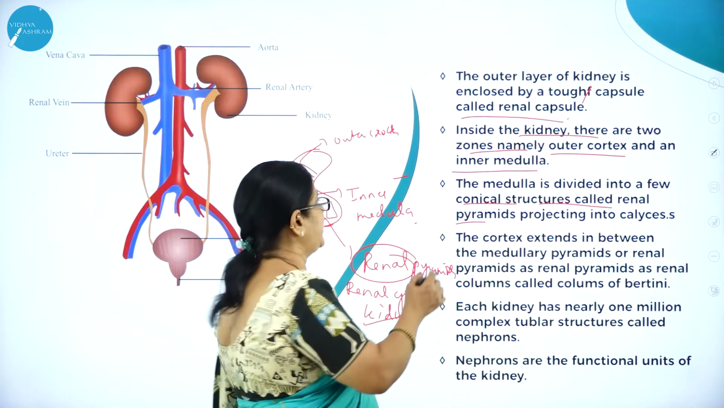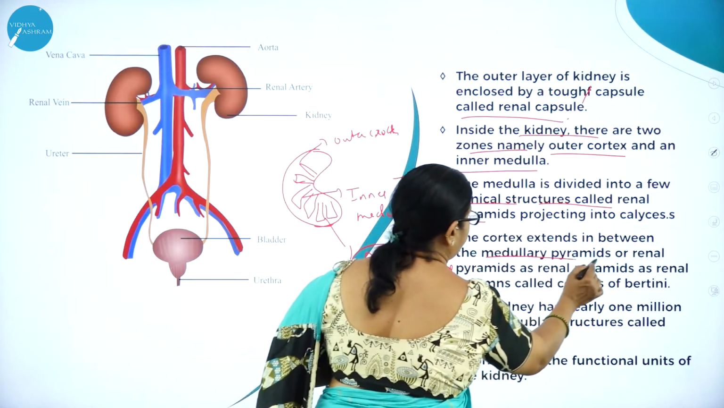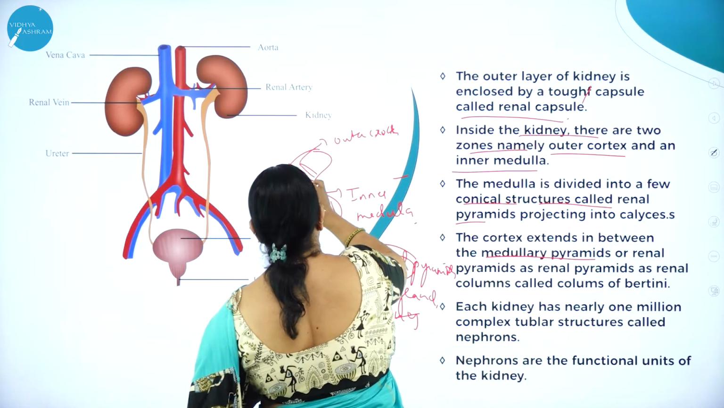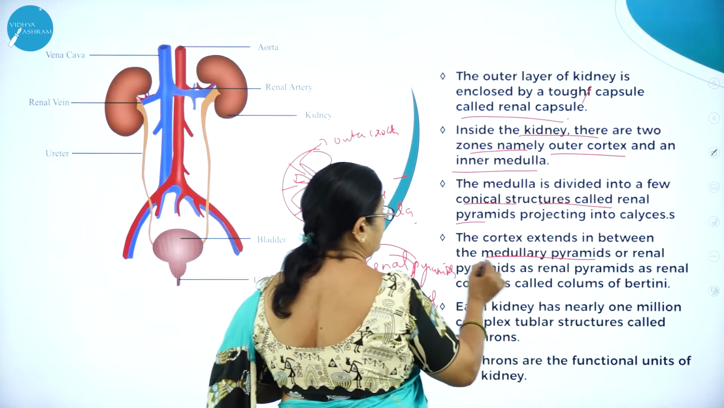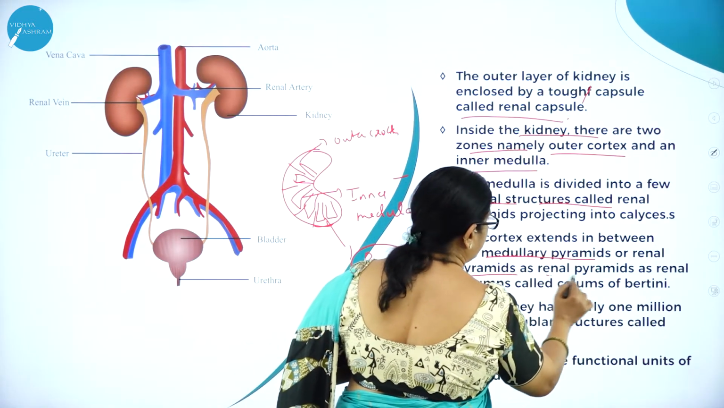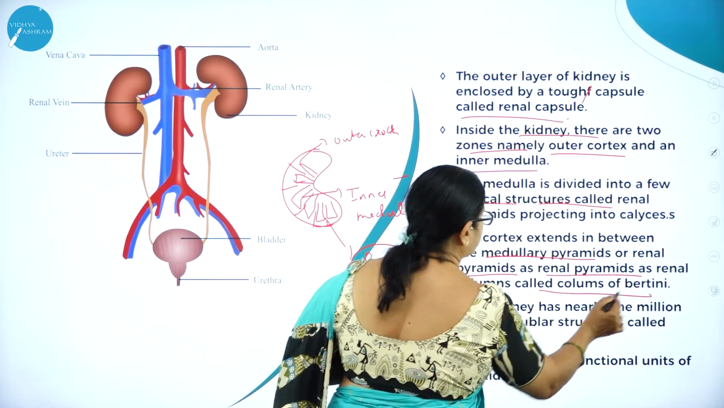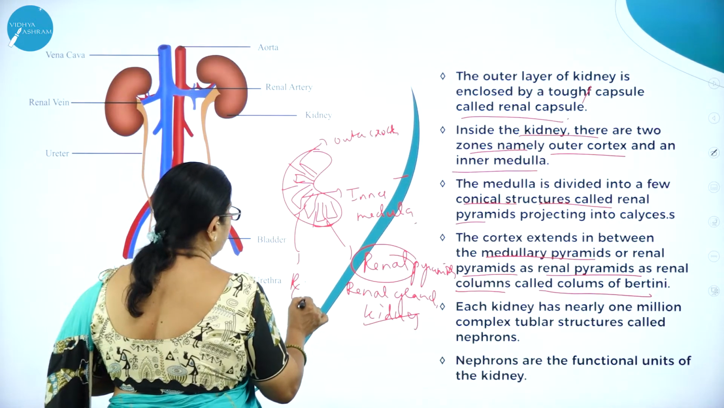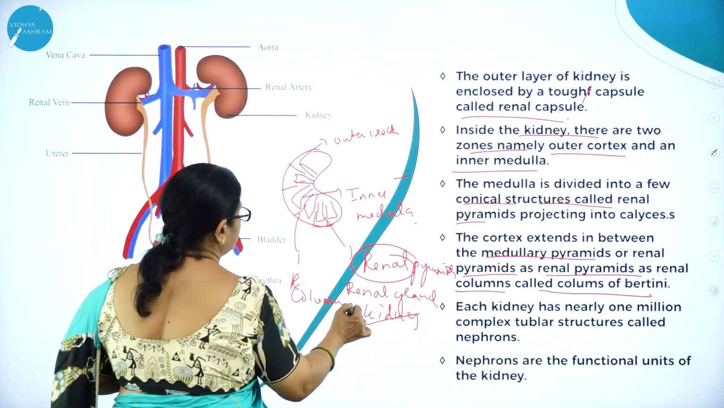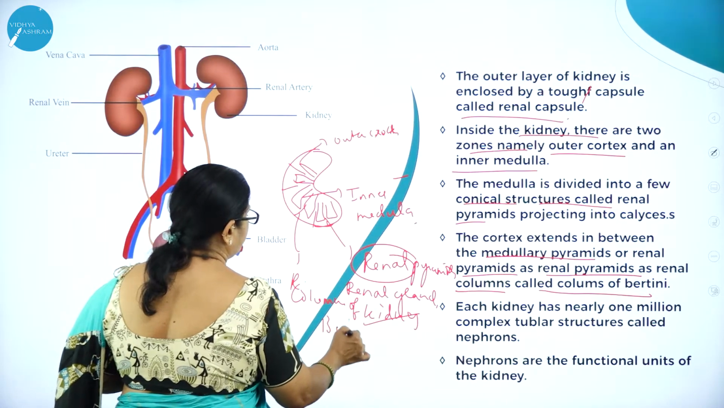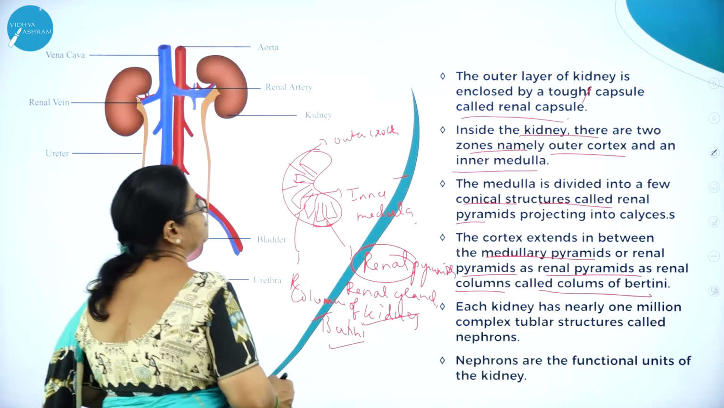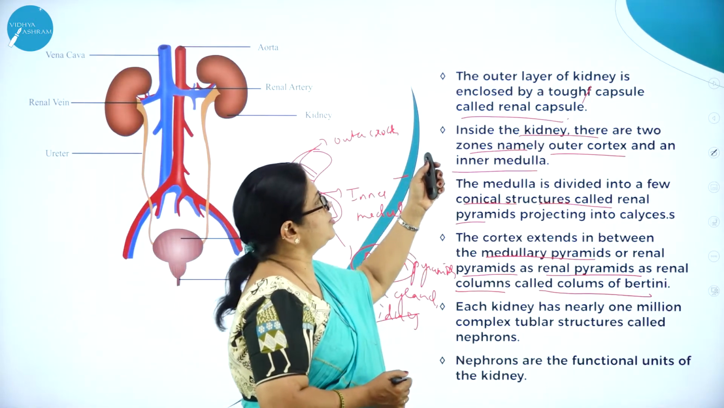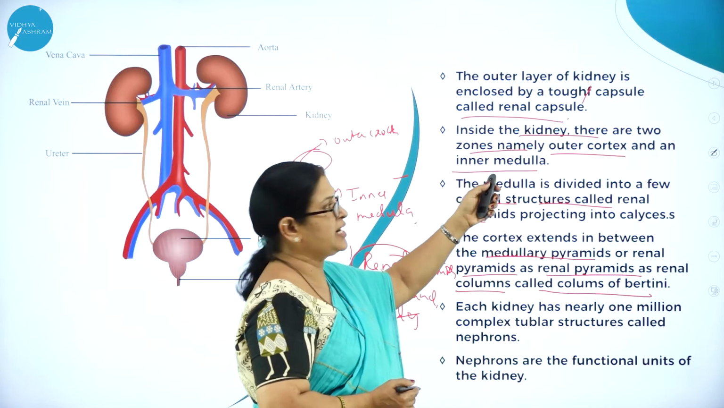And the cortex extends in between the medullary pyramids. The cortex is going to extend between the renal pyramids as renal columns called columns of Bertini. Here you can see the columns of Bertini. The outer layer of kidney is enclosed by a tough capsule called renal capsule.